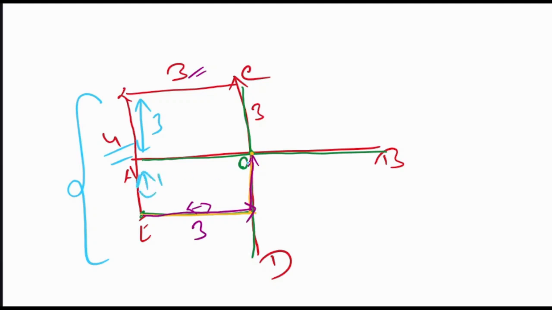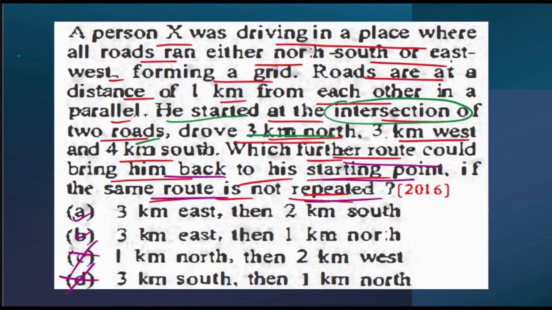If this particular line is 1 kilometer, then this should also be 1 kilometer. Now in which direction did he go? He went towards the north direction by 1 kilometer. So my final answer will be 3 kilometer east and then 1 kilometer north. Understood?